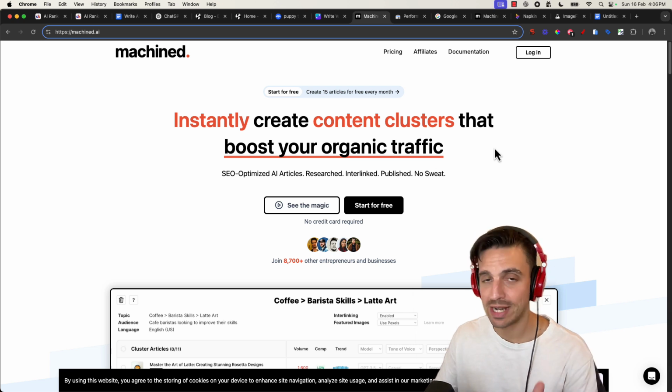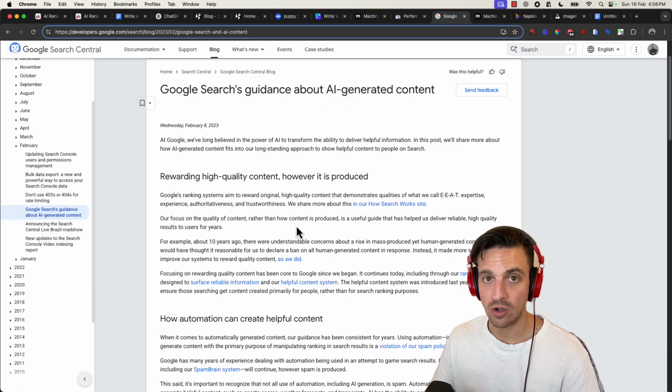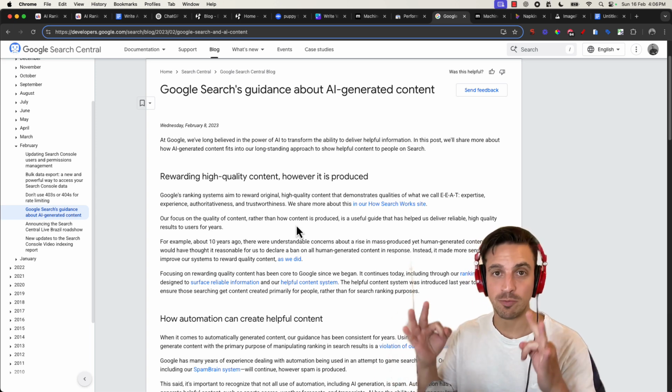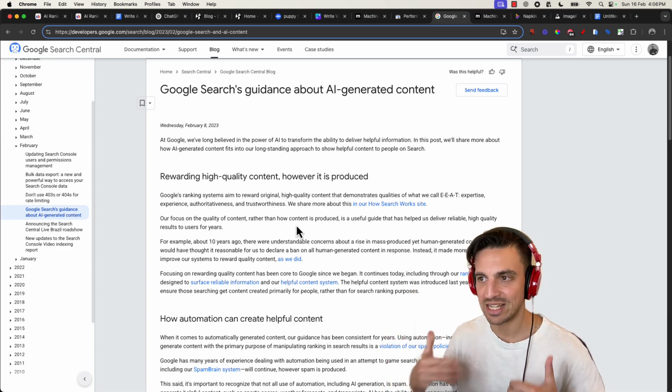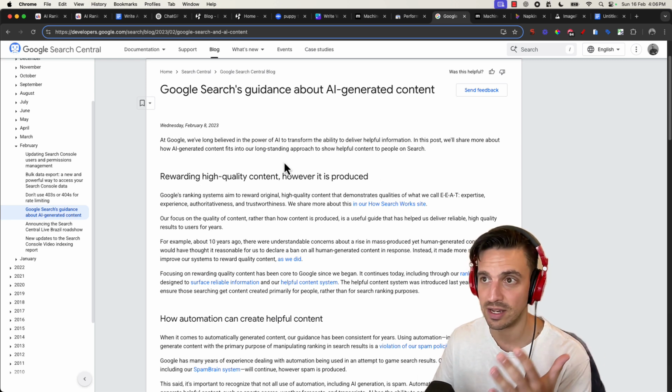And before we start writing content with AI, I need to answer a question that I will undoubtedly get in the comments below, and that is, does Google penalize AI written content? The simple answer is no. Google penalizes spammy content, meaning content that adds no value to the reader. They're very clear about this. You can read more in their Google Search Central.